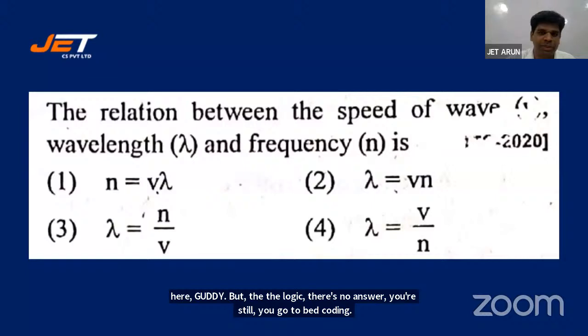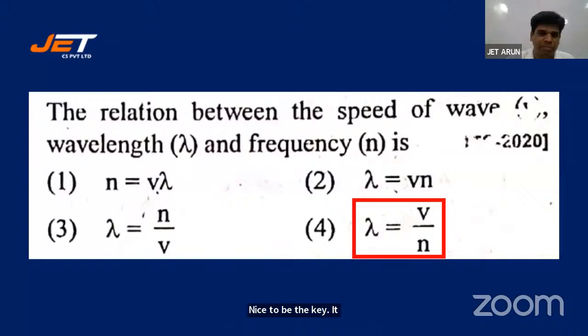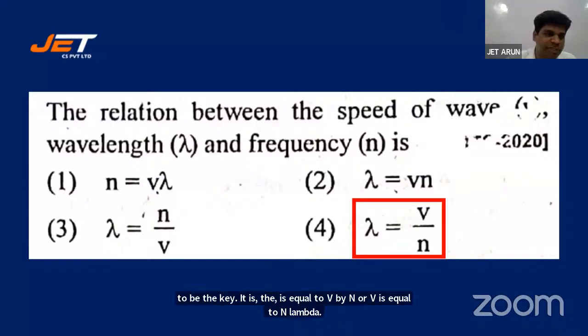It cannot be 2 options, students. It has to be 1. Only 1 option is correct out of these 4. Let's look at the key. It is lambda is equal to v by n, or v is equal to n lambda. That's right. 4 is absolutely right.